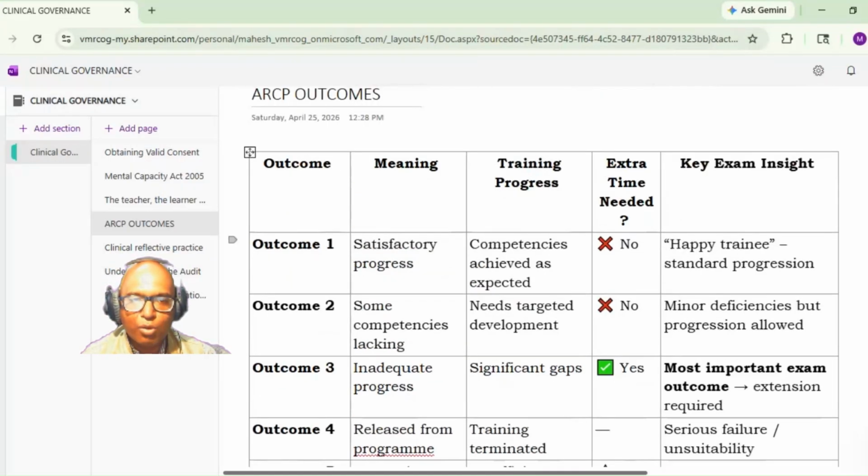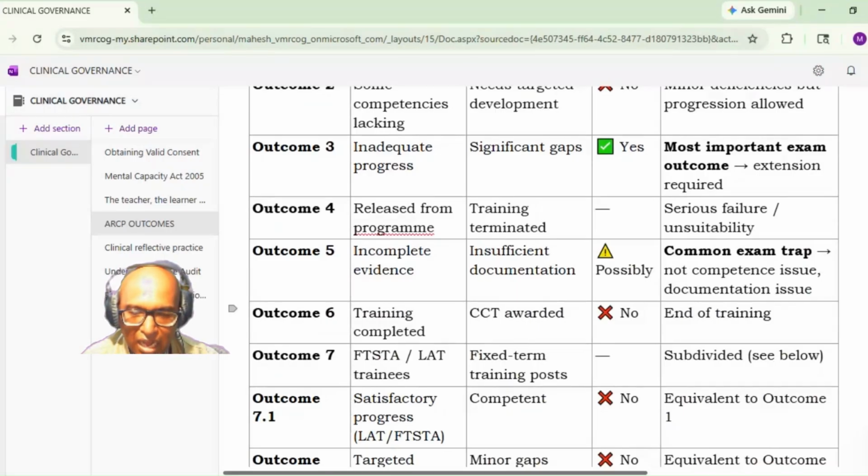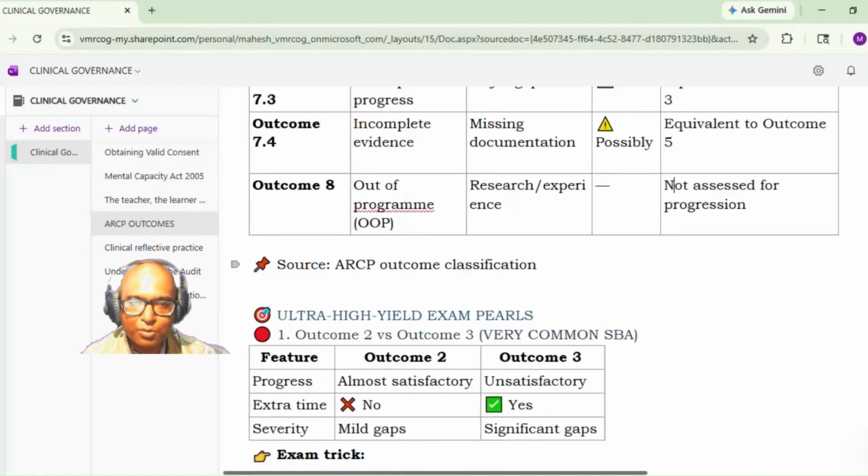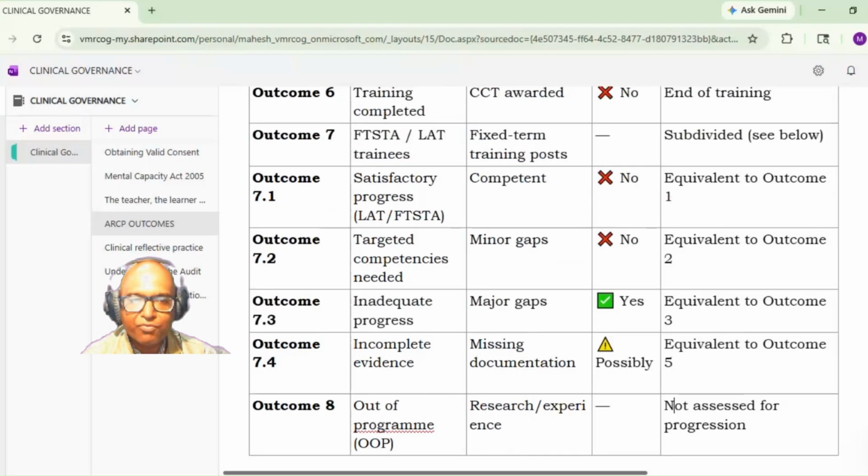So here most commonly they are asking outcomes 1 to 6. Outcome 7 is for FTSTA or LATs. But when they give the options, they will give you outcome 1 to all these outcomes 7.1, 7.2, 7.3, 7.4 and outcome 8. So you will get confused. So remember, most of the time the questions are based on outcomes 1 to 6, but 7 and 8 also you should know. Outcome 7 is for FTSTA or LAT. So these are fixed term training posts. How they are comparable to 1 to 6, that also we have seen.